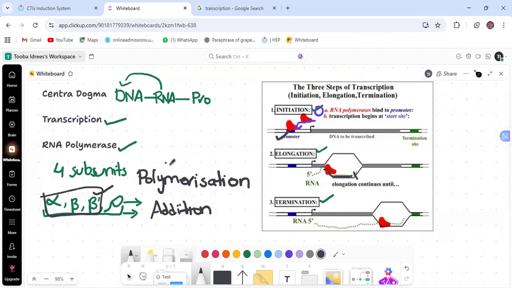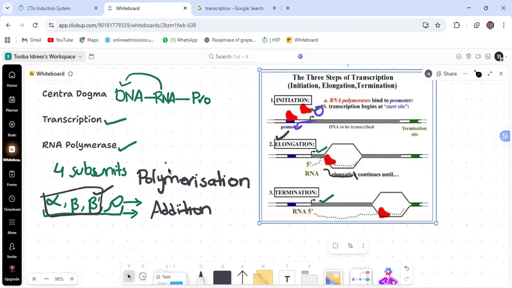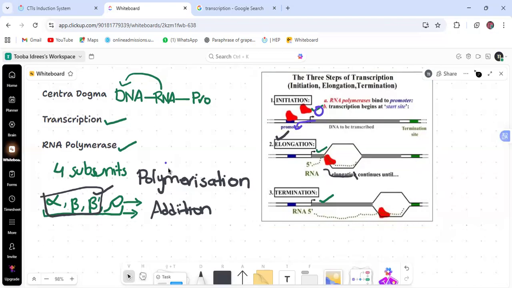Now the next step is termination. What will happen in this step? When messenger RNA is formed, it will move towards the cytoplasm. The transcription process occurs in the nucleus, but when messenger RNA is formed, it will move to the cytoplasm.